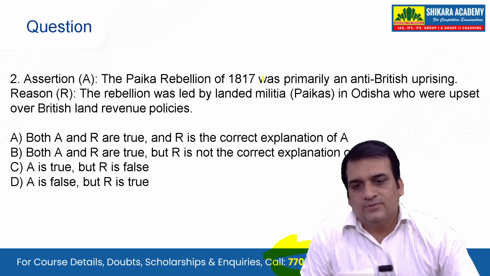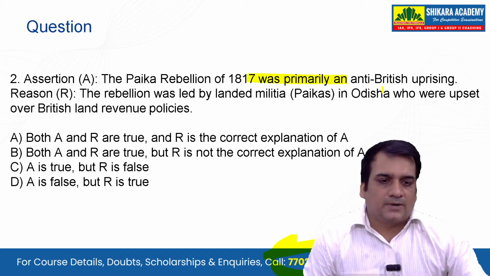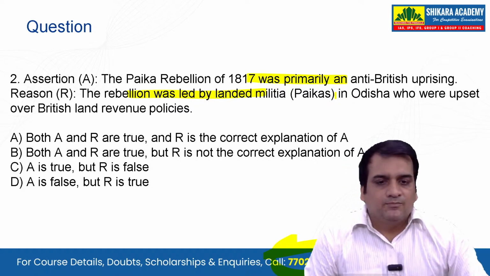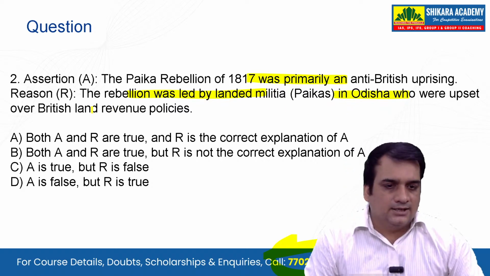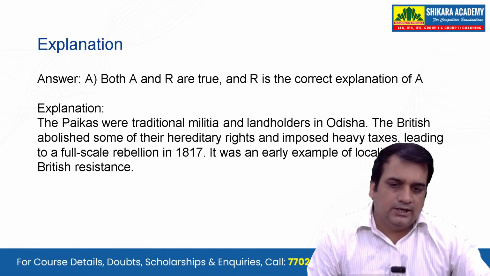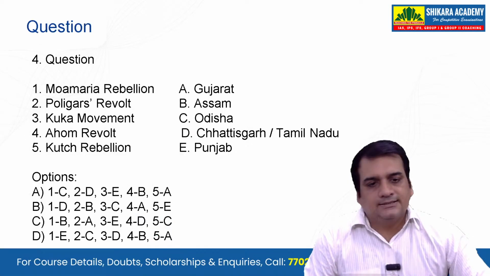The Paika rebellion of 1817 was primarily an anti-British uprising. This is true. The rebellion was led by the landed militia, the Paikas in Odisha, who were upset over British land revenue policies. So both A and R are true, and R is the correct explanation of A.